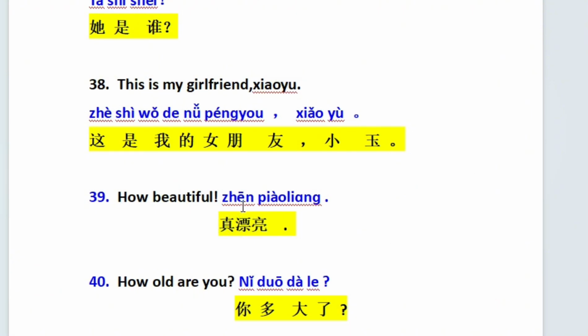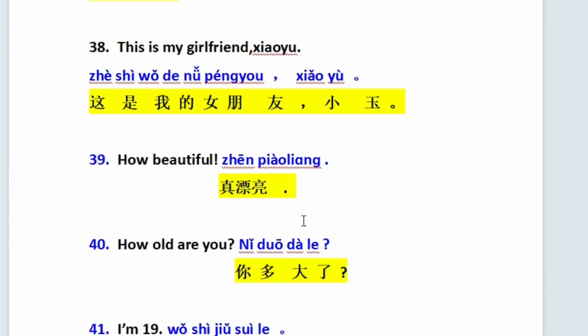真 is real, R-E-A-L. 漂亮 is beautiful. So really beautiful. Then 40, 你多大了？你多大了 means how old are you?